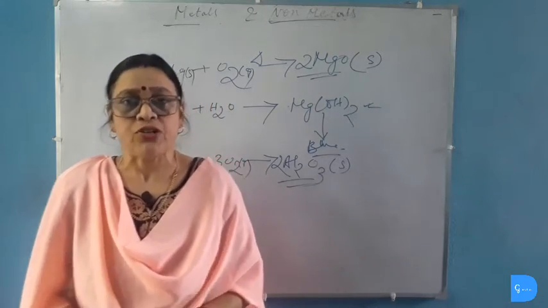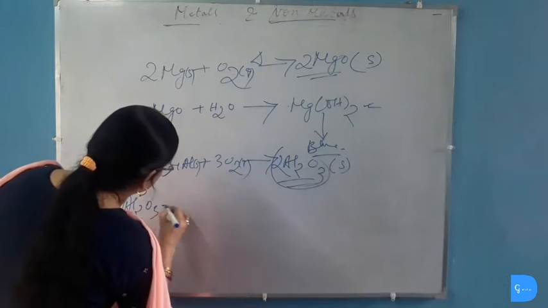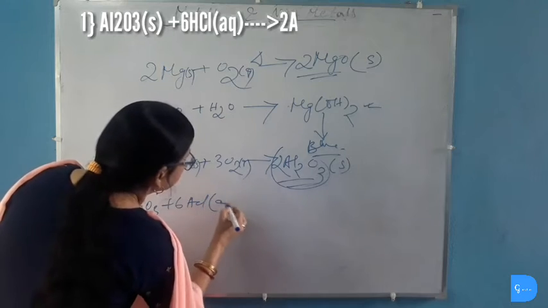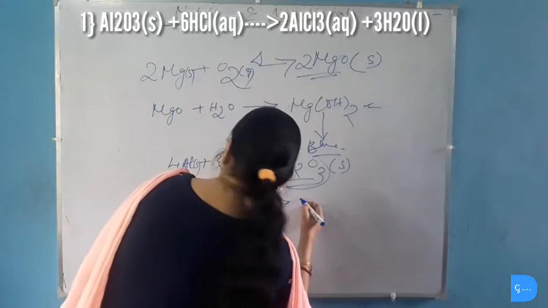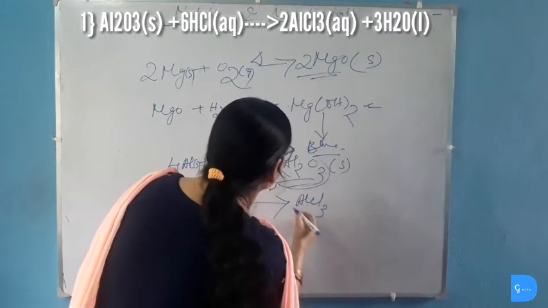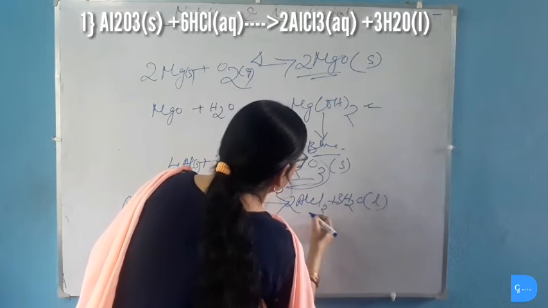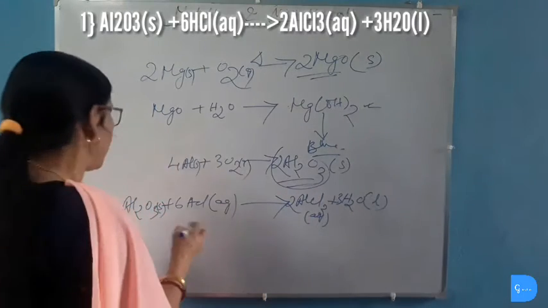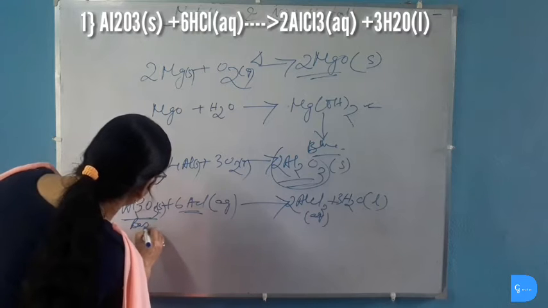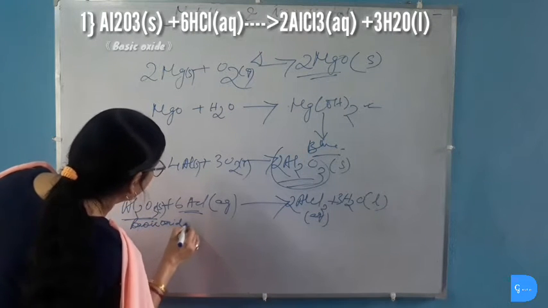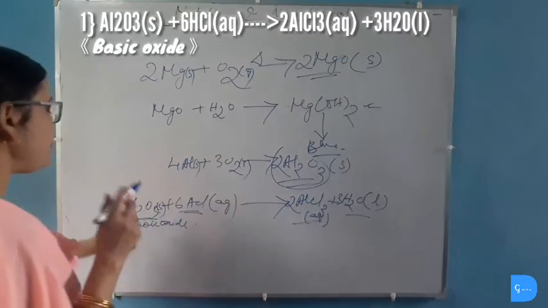produces salt plus water. So, this aluminum oxide, when it reacts with acid, acid is of course dilute acid, and it gives salt plus water. Here it is reacting with acid. So here aluminum oxide is behaving as basic oxide. We know that when acid reacts with base, it gives salt plus water. So here it is basic oxide.